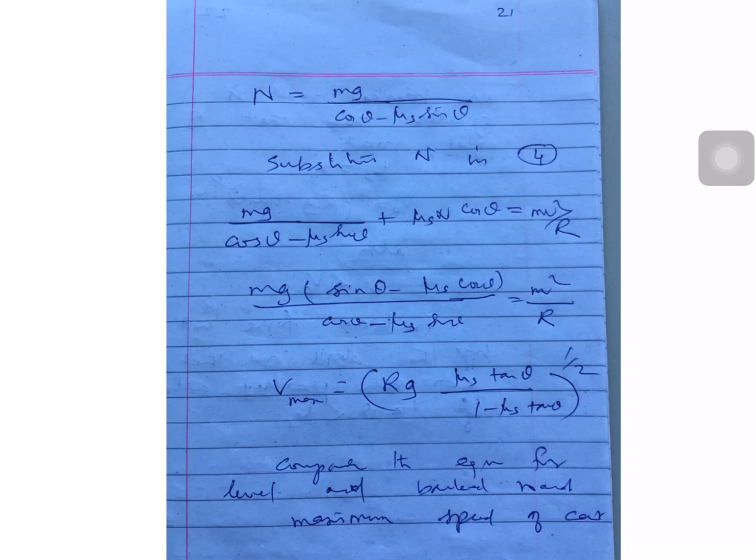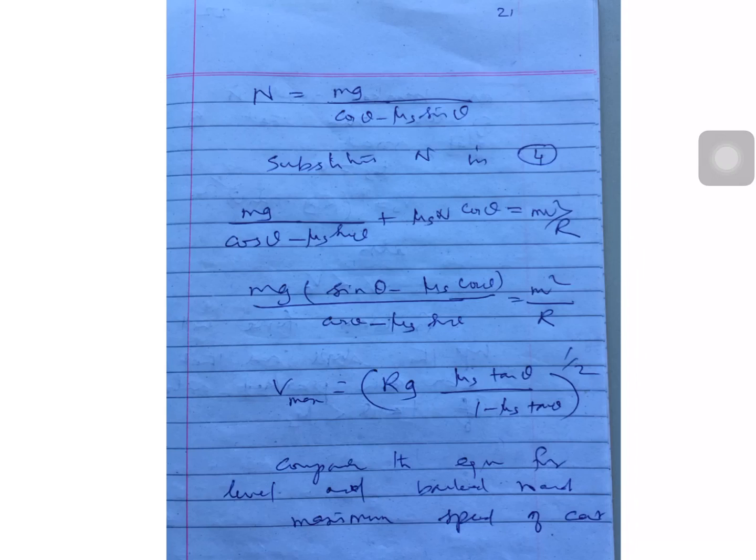From the two equations we can derive n equal to mg by cos theta minus mu s sin theta. Substitute the value of n in the fourth equation, and we get mg times sin theta plus mu s cos theta, divided by cos theta minus mu s sin theta, equal to m v square by r. So from the relation we can derive v max equal to rg into mu s plus tan theta by 1 minus mu s tan theta, power 1 by 2.